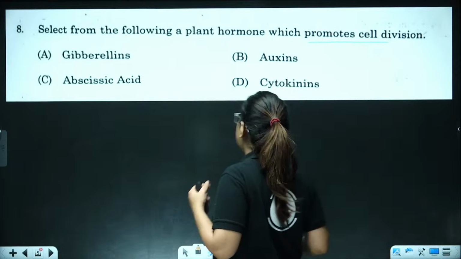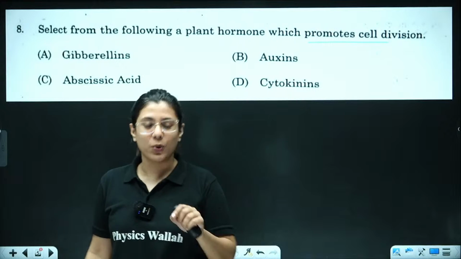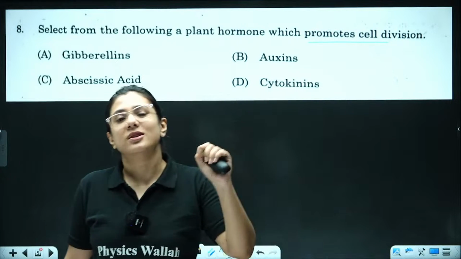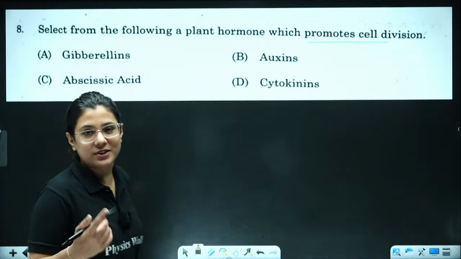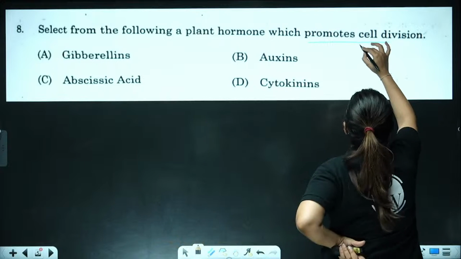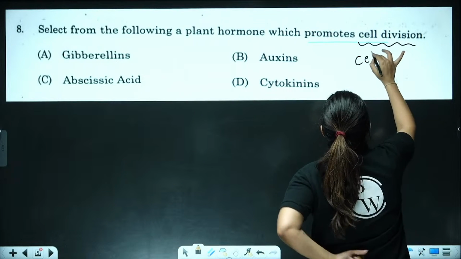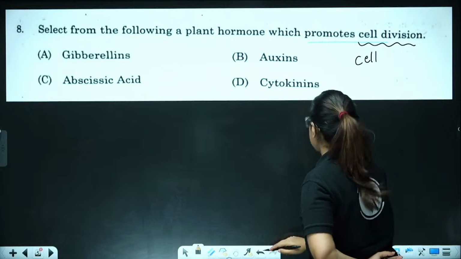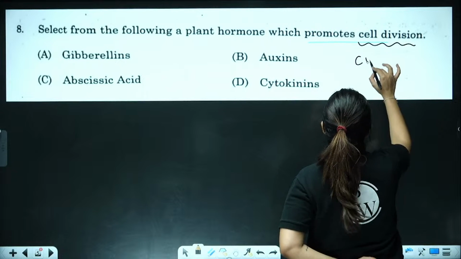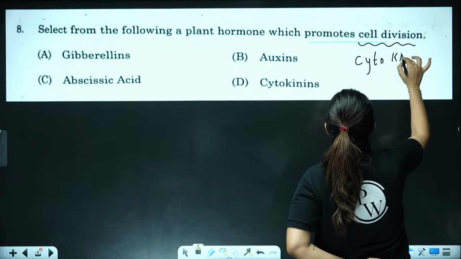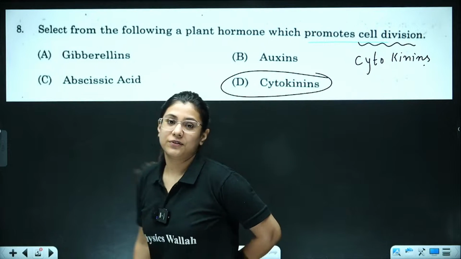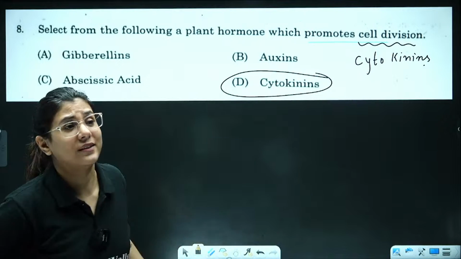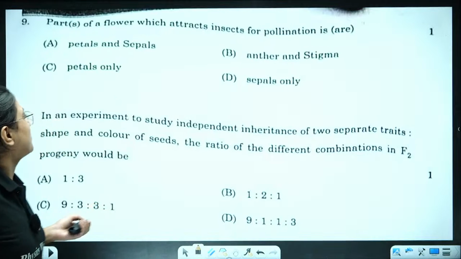It was a relief for all the teachers and for you as well that the level was so easy. Now, select from the following plant hormone which promotes cell division. We have done it tons of times. Cell division, the name itself says cell, which means cyto, and division means kinins. So the answer will be cytokinin. We have done the exact same question. Right? Let's come to the next one.